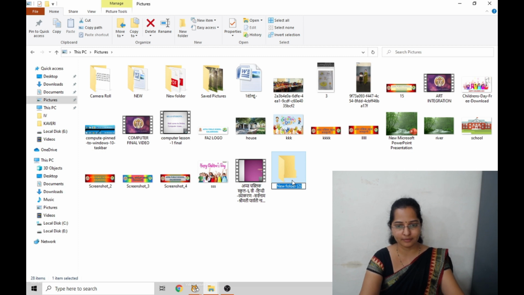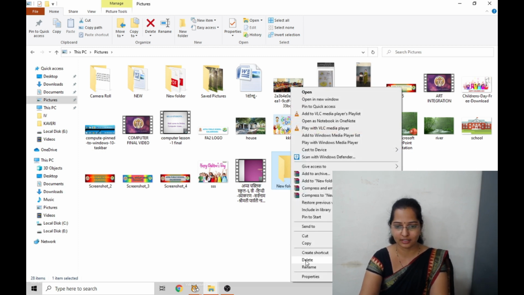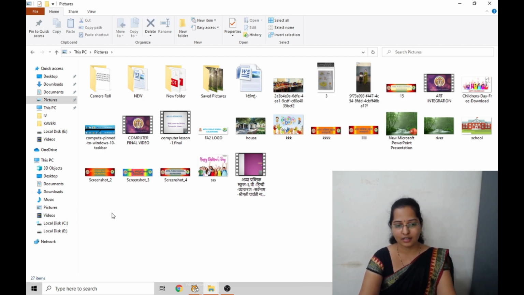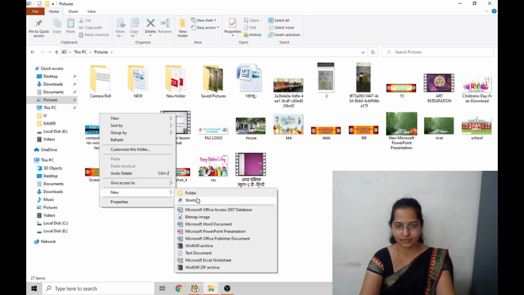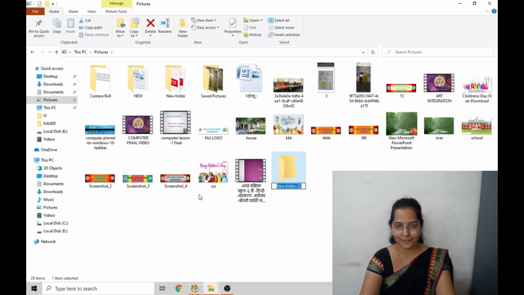Can I show once again? Wait, I'll show once again. Right click somewhere on the screen, click on new, click on folder. The new folder has been created like this.